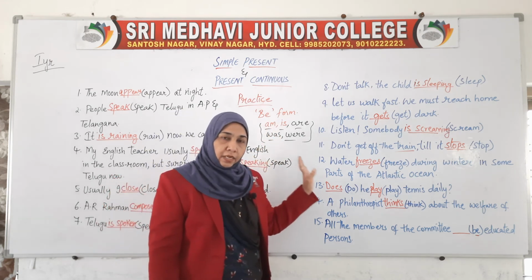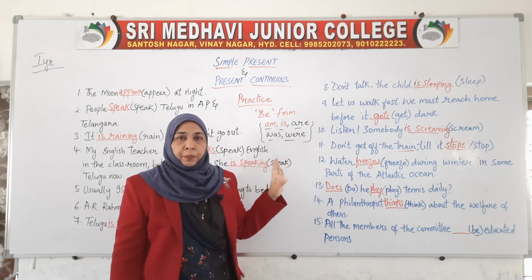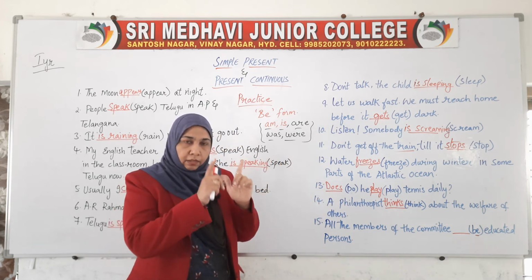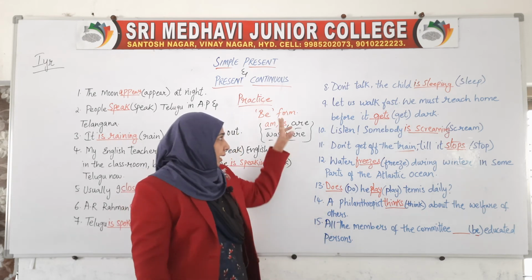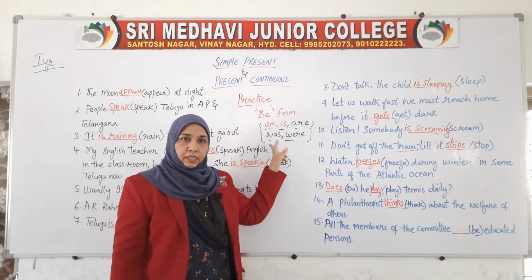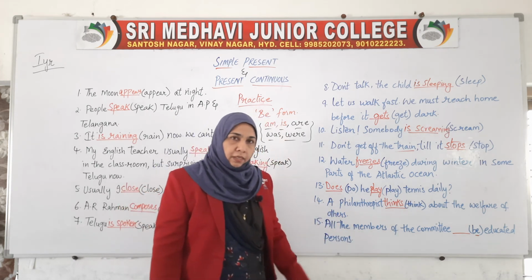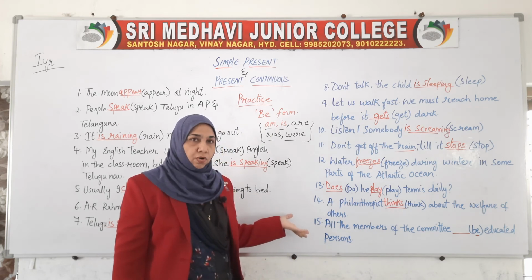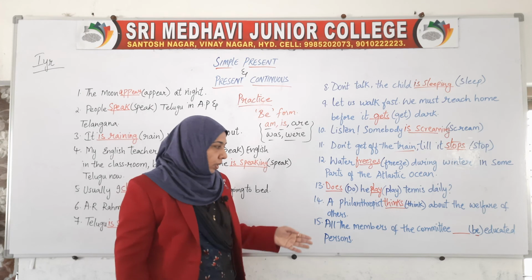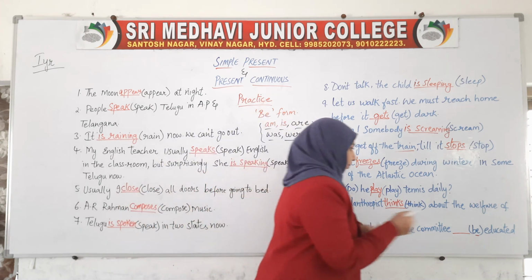So if in the examination they give you, in the bracket, it is written as the B form, immediately you have to understand that you have to write one among these. All the members of the committee dash educated persons. So obviously you would have understood what it means. All the members of the committee are educated persons.